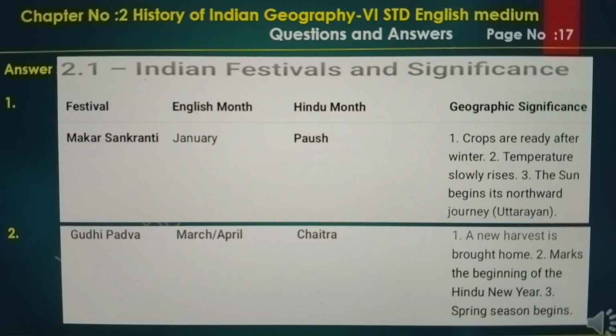The festivals, English month, Hindu month, and geographical significance. Second one is Gudi Padwa, March, April, Chaitra. The new harvest is brought home. It is the beginning of the Hindu year, and the spring season begins.